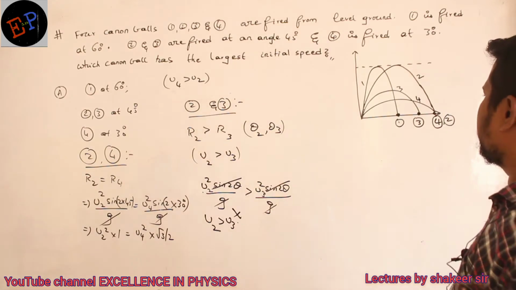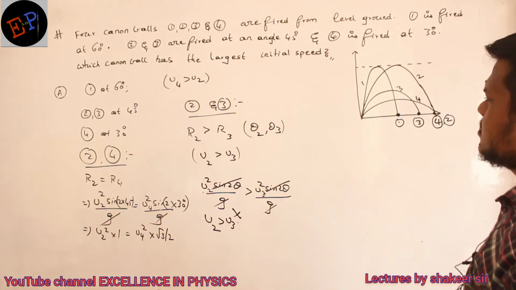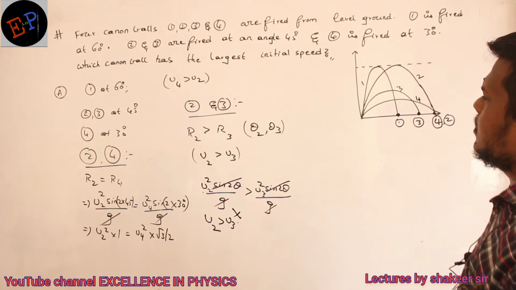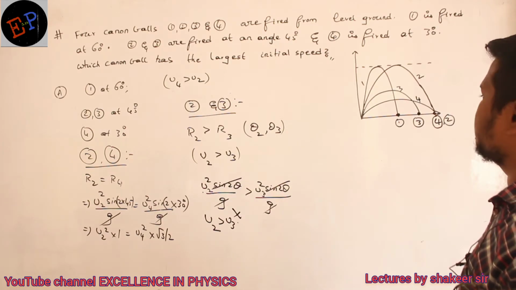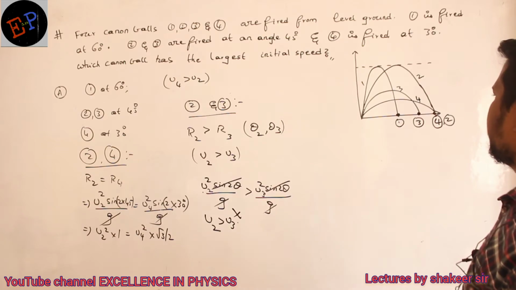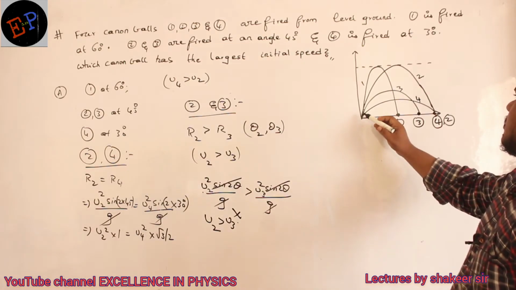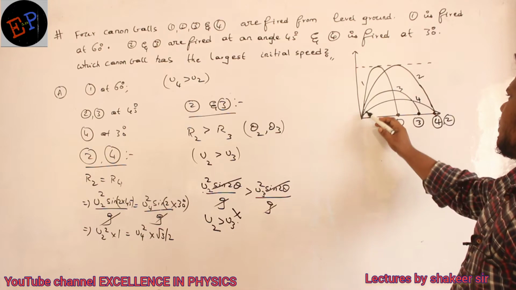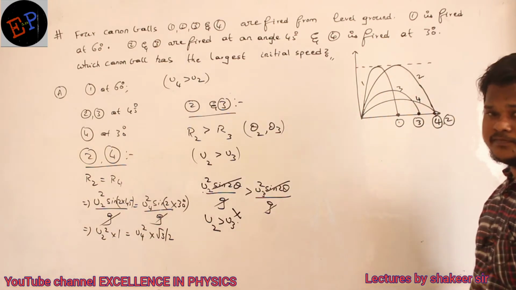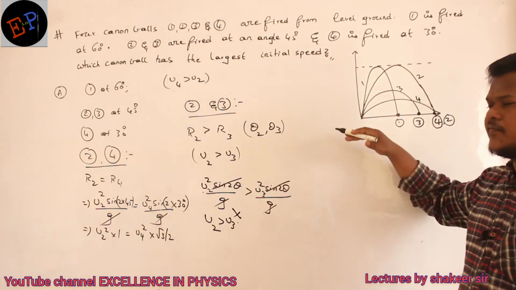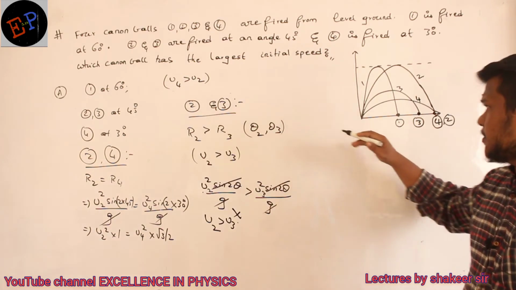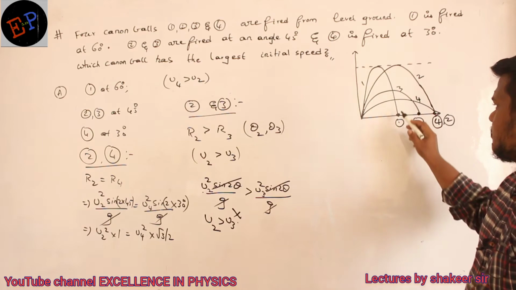So 1 is thrown at what angle? 60 degrees. And 2 and 3 are thrown at an angle of 45 degrees. So I will do one thing. The maximum height of 1 and the maximum height of 2 are equal. How am I comparing? I am comparing by the given data in the question itself. Now see the height reached by particle number 1.